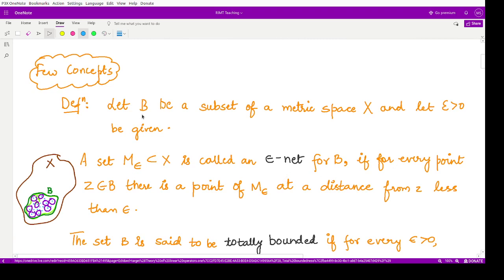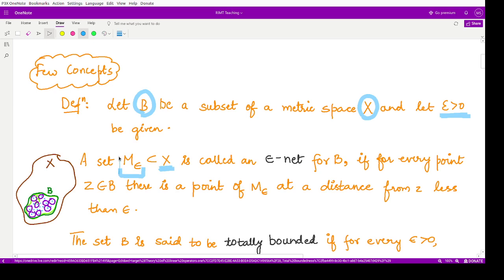Suppose we have B as any subset of a metric space X, and corresponding to these two we have a positive number epsilon, which is very small. This is given to us. Now corresponding to a very small positive number epsilon, we can define a set which is represented by M epsilon, and that set has to be a subset of the given metric space.